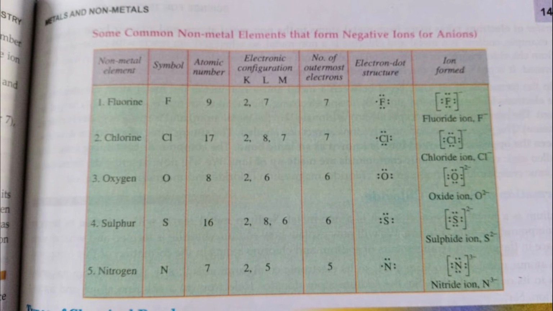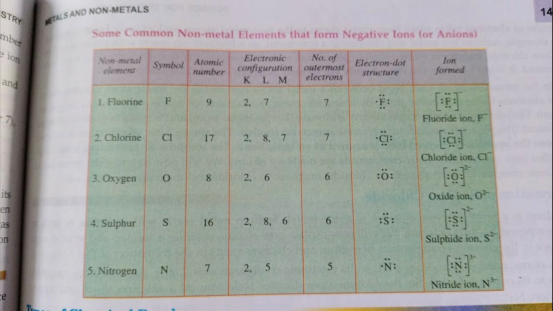Next one, sulfur. Its atomic number is 16. So its electronic configuration is 2, 8, 6 in K, L, M shells. The number of outermost orbit electrons is 6 valence electrons. So on sulfur you have to put 6 dots. In order to attain stability, as I told you, argon with atomic number 18 is the next inert gas element. So therefore sulfur will accept 2 electrons to become S2 minus, sulfide ion.